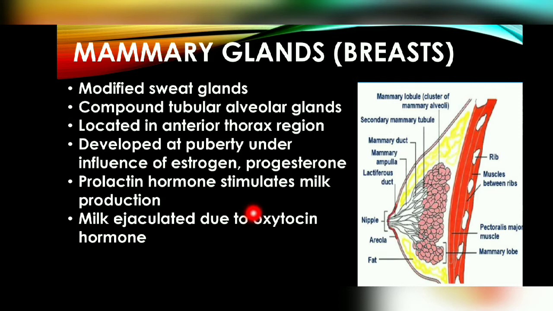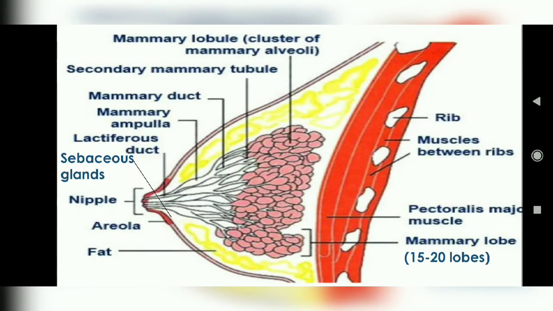So we have learned about the 4 hormones involved in the mammary glands, which are responsible for the development of these glands, milk production and milk ejection. What are these 4? First is estrogen, second is progesterone, third is prolactin, and the last is oxytocin. So you can see here, this is our breast. We will study all the parts in detail.